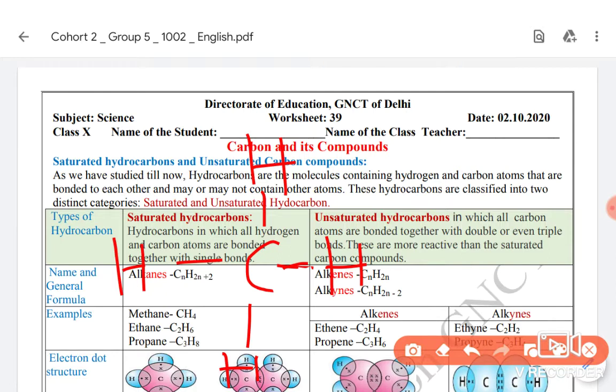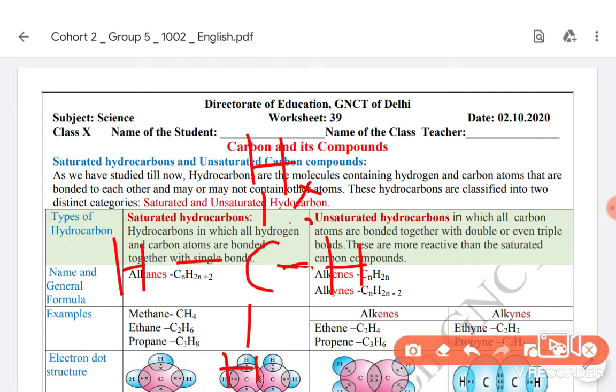Previously it was the electron dot structure. Now it becomes the structural formula. To simplify things, since writing electrons is always difficult, we represent one pair of electrons by one single line. This line represents one outermost electron of hydrogen and one electron of carbon.